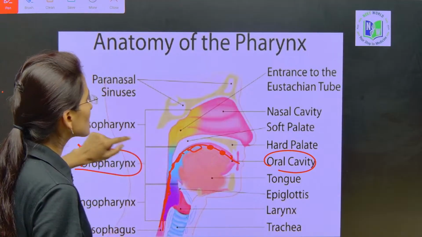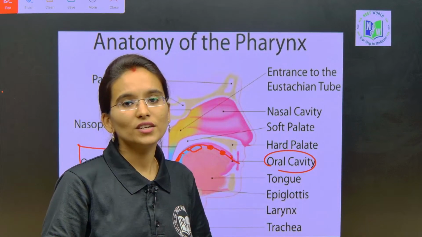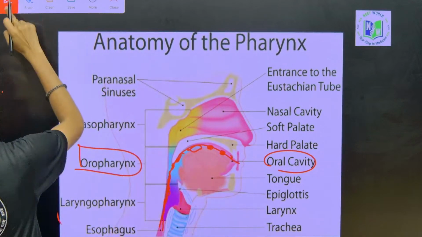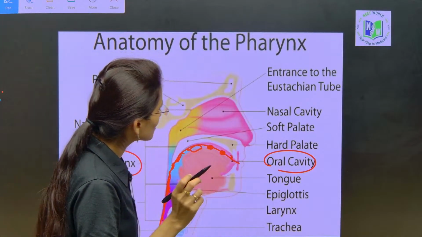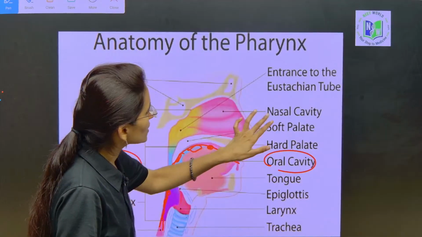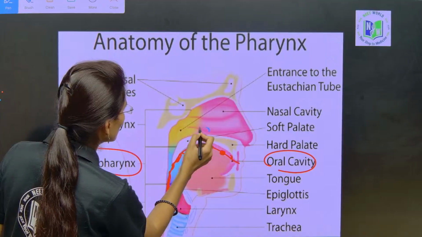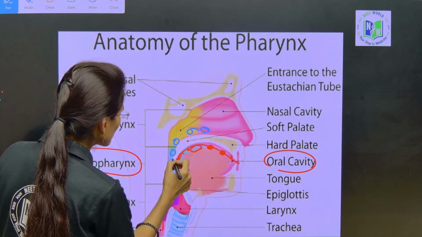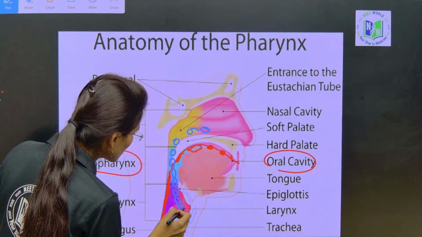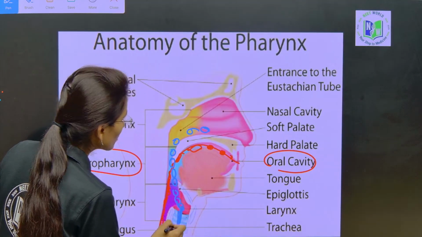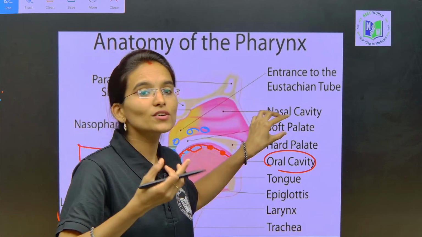Next, coming towards the gas, the oxygen we are inhaling. From where are we going to take that oxygen, my dear students? I am going to draw it with blue color, just focus here. From the nasal cavity we inhale the oxygen. From here the oxygen travels, and next it enters into the trachea. So we inhale the oxygen, and next, from where do we inhale?